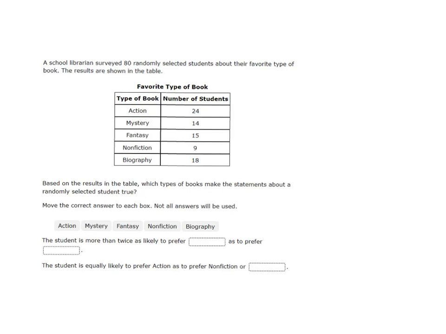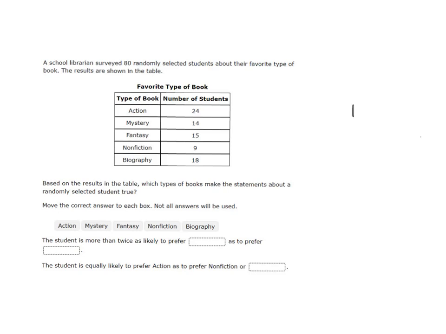A school librarian surveyed 80 randomly selected students about their favorite type of book. The results are shown in the table. Based on the results in the table, which type of books make the statements about a randomly selected student true? Move the correct answer to each box. Not all answers will be used.